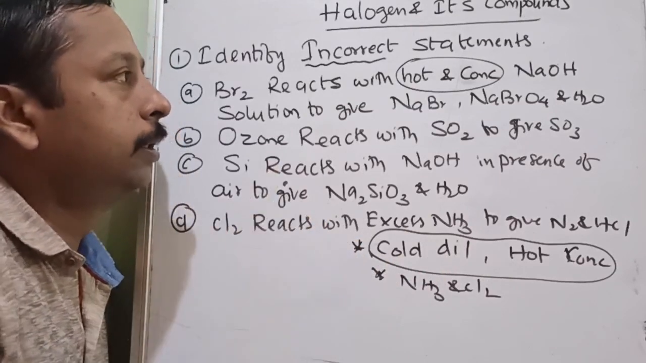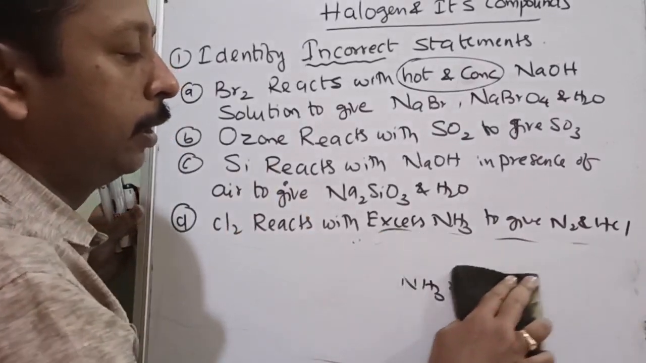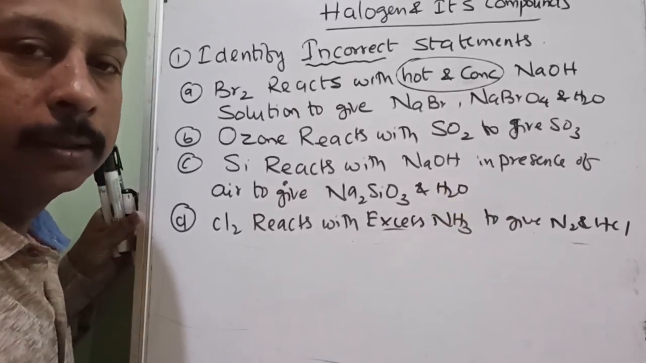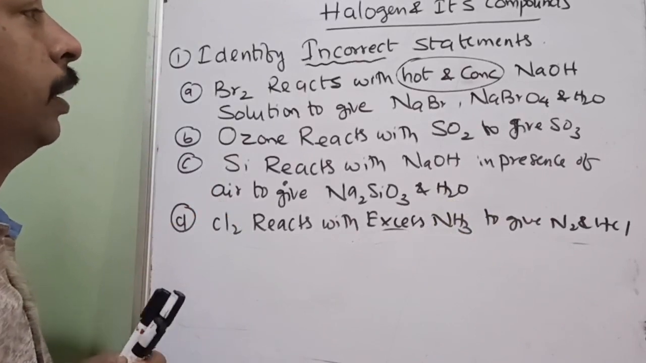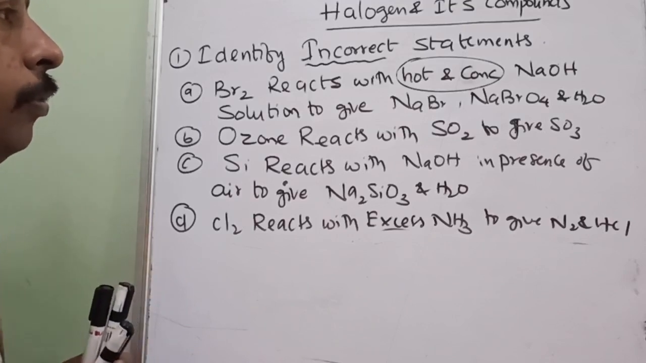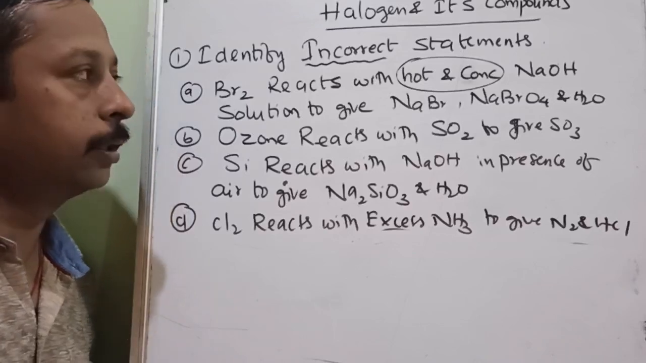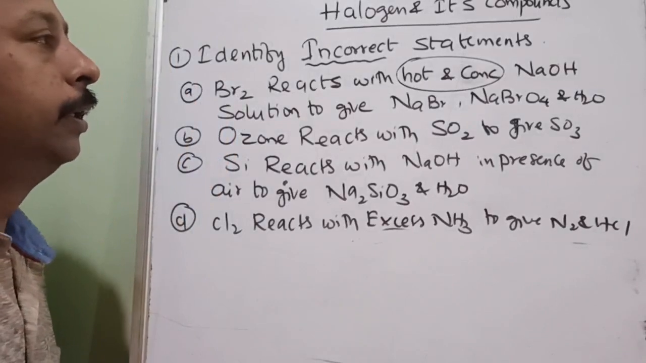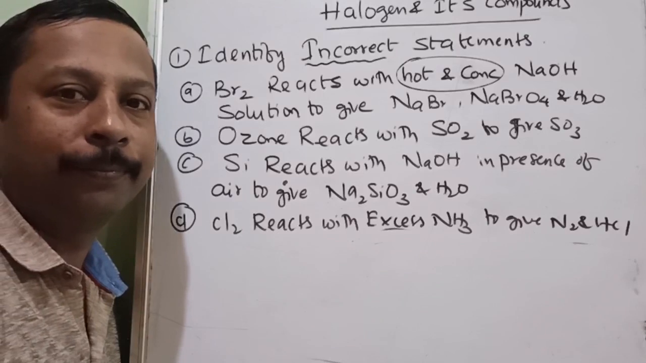Now let's see here first. Here it is the first condition. There will be a total of four conditions: chlorine and bromine, with NaOH hot and concentrated and cold and diluted. So here it is bromine with hot and concentrated NaOH to give NaBr and NaBrO4 and H2O. What do you feel? Is it correct or not? We have to select the incorrect statement. According to me it is something, but what about you?